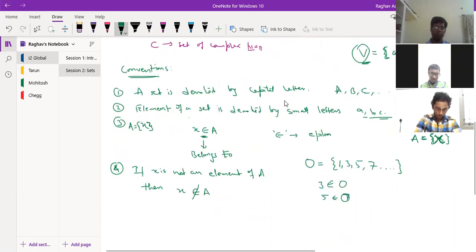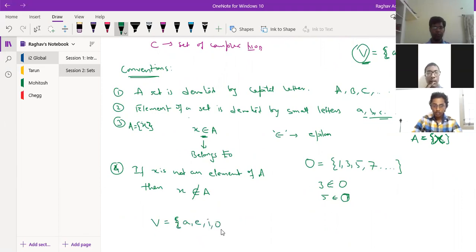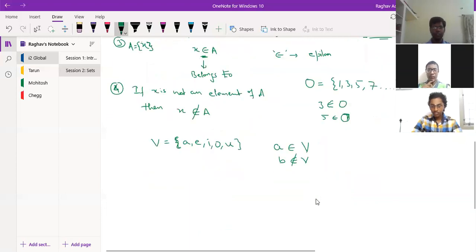So now let's take a simple example. Say we have a set V is equal to, this is a set of vowels. This is A, E, I, O, U. So A belongs to this set. So what can I write? A belongs to V. What about B? Does B belong to this set? No. So we write it as B does not belong to V. Okay, is it clear till now? Yes, sir. It's clear.